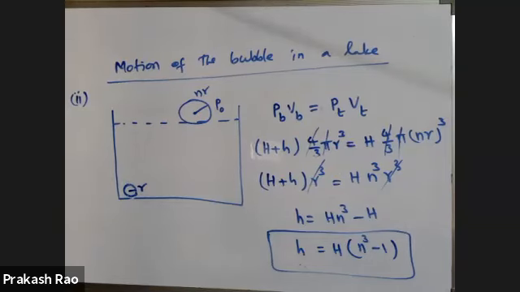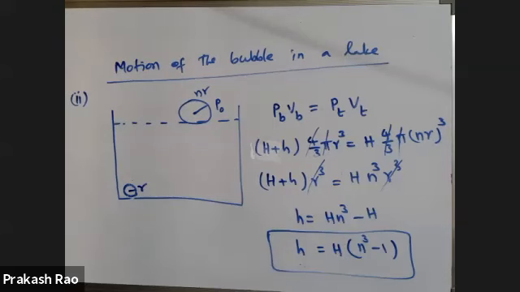So 4/3 is the volume of the sphere. Yes, madam, volume of this sphere is 4/3 pi r cube.